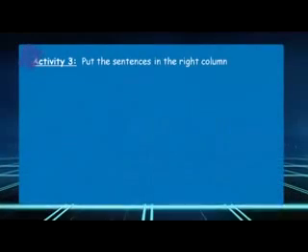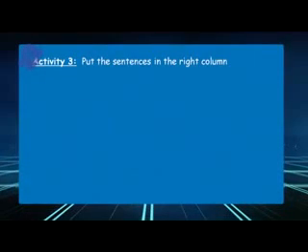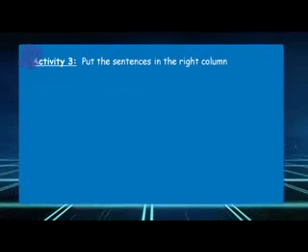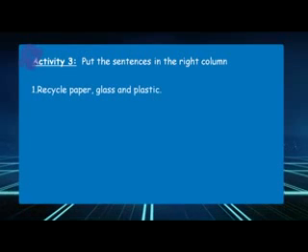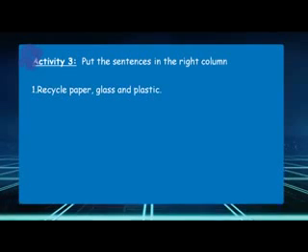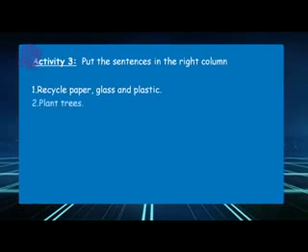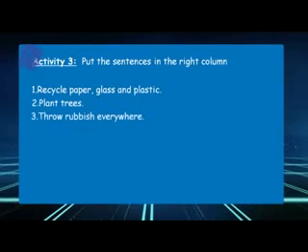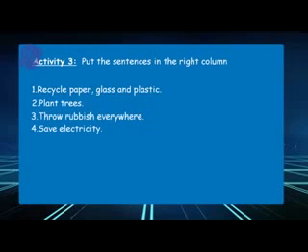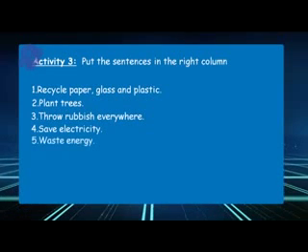So this is exactly what the next activity is about. We are going to put the following sentences in the right column. The sentences are, as you can see: recycle paper, glass and plastic, plant trees, throw rubbish, save electricity, waste energy, and cut trees.